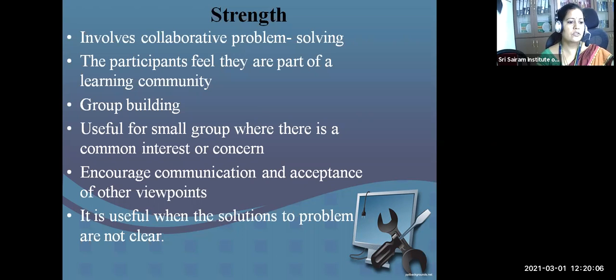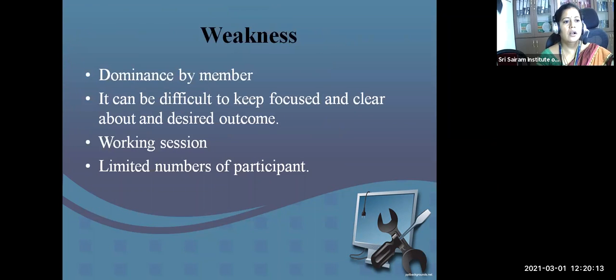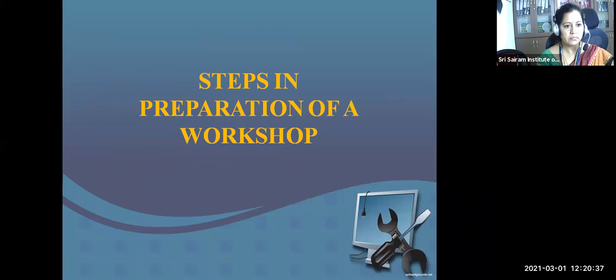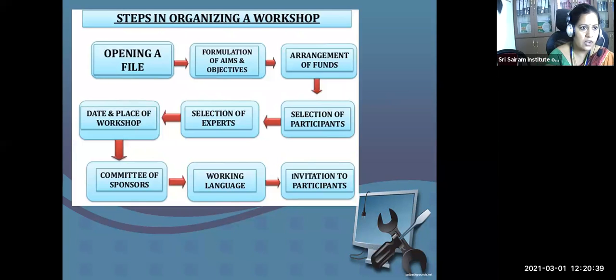It is useful when the solutions to the problem are not clear. Definitely some sort of solution will come out after the workshop. Of course, if the working session is very short, then I cannot come out with a solution. It needs to be at least a 3 day workshop. A 1 day workshop will not work out to solve a problem. It can be difficult to keep focused and clear about the desired outcome. Then dominance, if a particular member is dominant, it makes the other persons dumb.